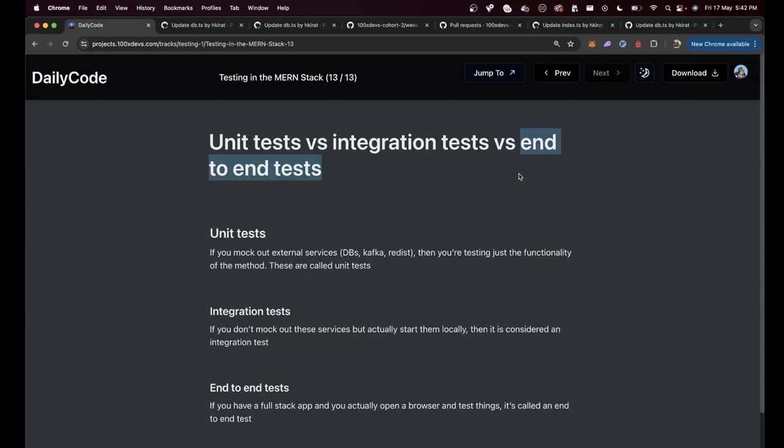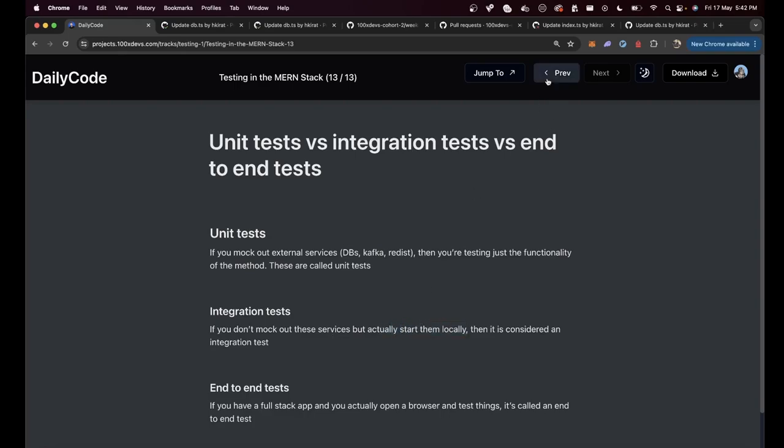Let me take you through all three of these and the definition of them. We'll try to cover end-to-end tests in an offline video later on, where I'll probably be writing them for one of the repositories that we have. Unit tests, the thing that we discussed right now. If you mock out all the external services, only worry about what the current function is doing by mocking out all the external services like database calls, Kafka, things like these, then that's called a unit test. Integration tests: if you don't mock out these services, but actually start them locally, then it's called an integration test.